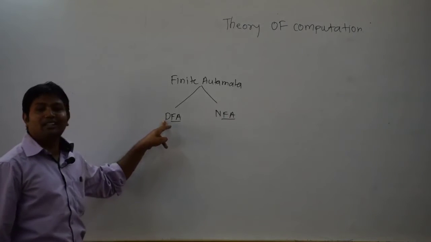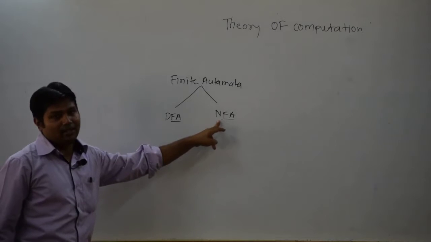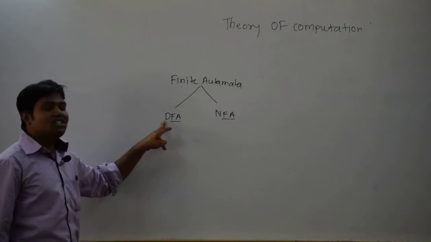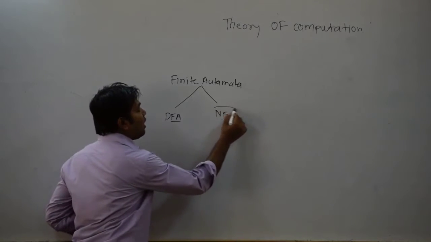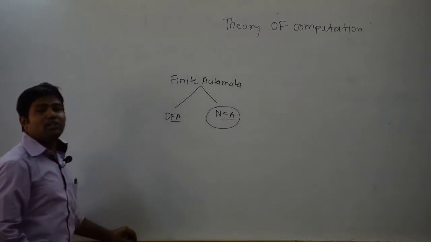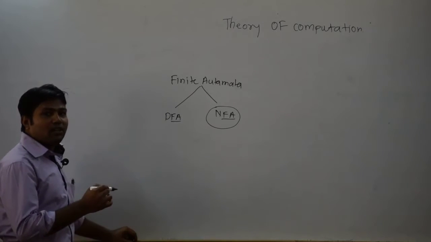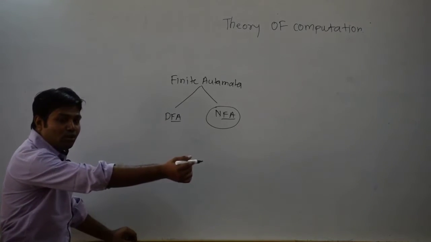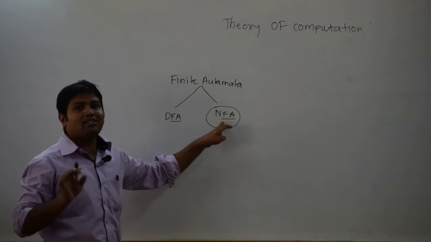This is called deterministic finite automata, and this is called non-deterministic finite automata. Now the word itself indicates deterministic and non-deterministic. This is non-deterministic in nature. We can't determine whether the given transition should go to the Q0 state or the Q1 state. So we are in the non-determined state here.